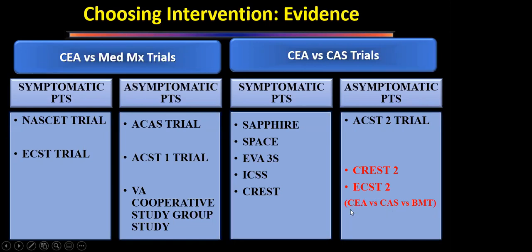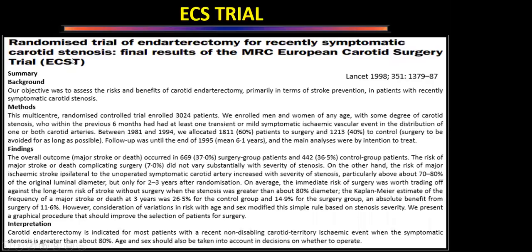because all the trials which have given us the guidelines, the NASCET and ECST trials, were done in the 90s, and since then a lot of water has flown under the bridge, and the Ganga has got a lot polluted. But we have got better medications. We have got many more medications. So, are those better medications better than surgery or not? If those medications are proven to be better than surgery, then surgery will be thrown out of the window. So these two trials are addressing that, but we are not supposed to know anything more right now.